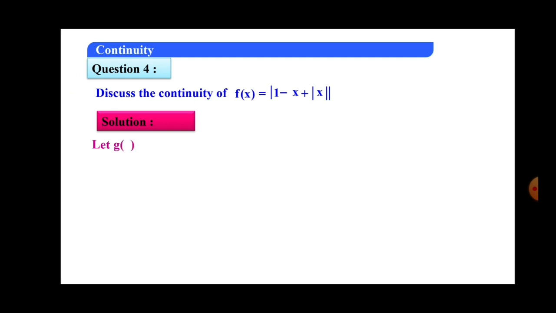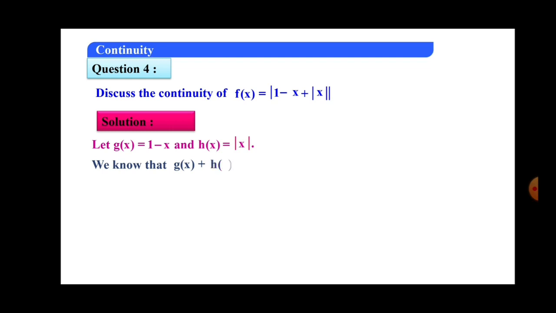Let g of x is equal to 1 minus x and h of x is equal to mod x. Now these two we know are continuous for all numbers, because 1 minus x is a continuous polynomial and mod x is a standard function, it is continuous.